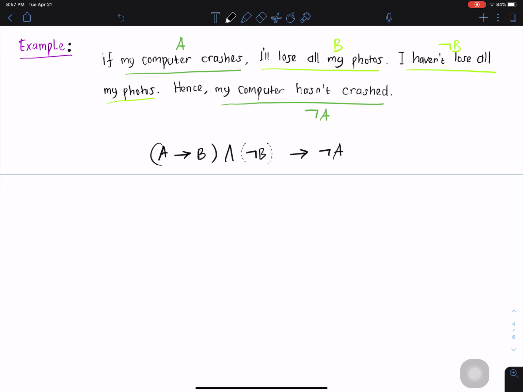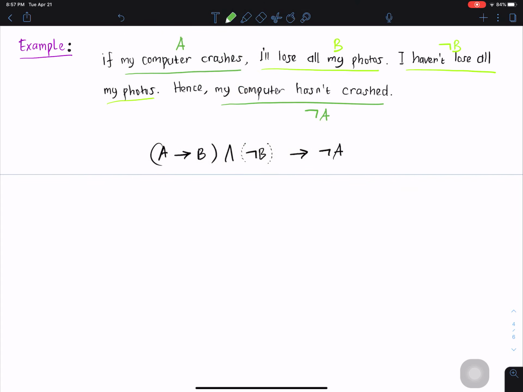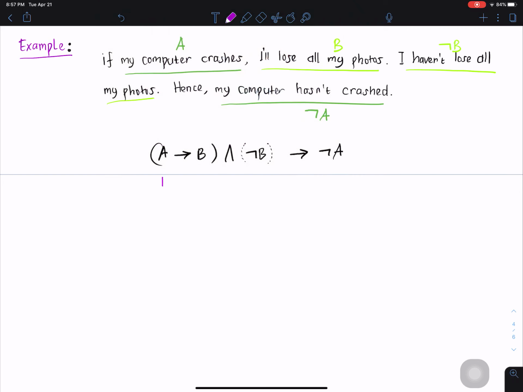So with logic, how are we going to prove that this is valid? Of course, we can make use of a truth table. So now let us do the truth table for this one. Since I'm too lazy to draw the table, I will just do the values here. So A will be true, true, false, false.